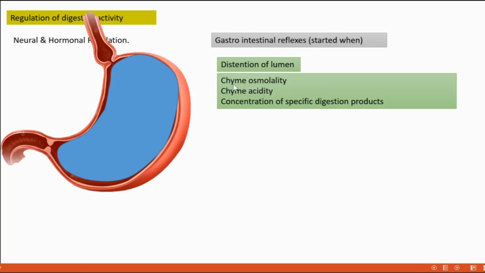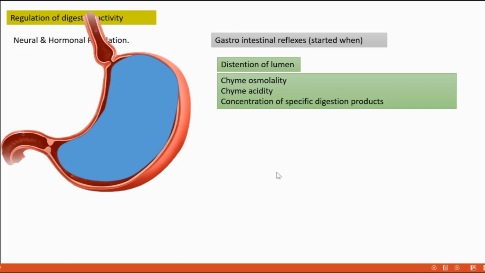Other stimuli are chyme osmolality. Chyme, we know what that is. Osmolality means the concentration or amount of solute particles. Then chyme acidity. Then the concentration of specific digestion products, the amount of different digestion products present inside the stomach. All these act as stimuli to initiate the gastrointestinal reflex.